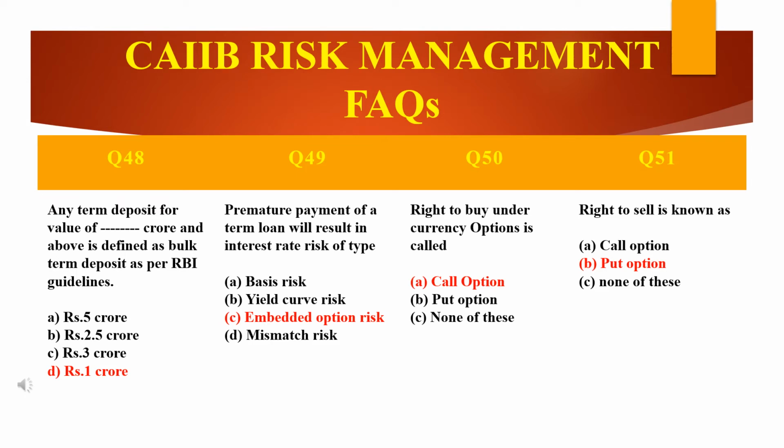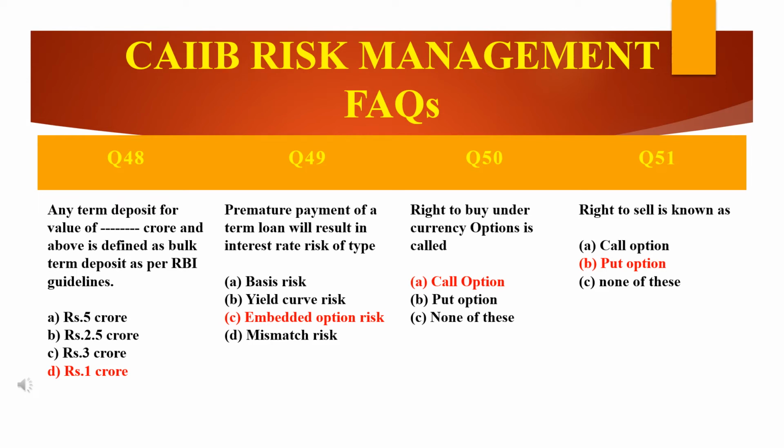Moving on to the next question. Premature payment of a term loan will result in interest rate risk of which type? Of dash. That is embedded option risk. Why? Because see, embedded option, what is that? Embedded option brings uncertainty into the calculations.